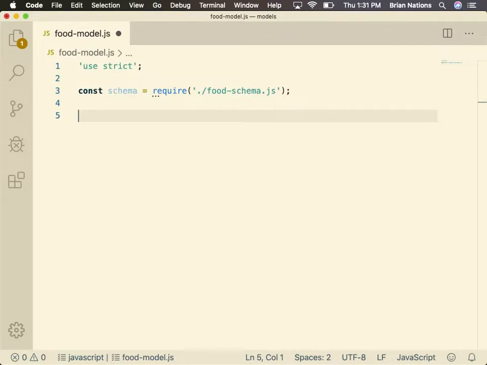Now there are methods, right? This is the important part. There are methods that are available to you through the use of Mongoose to be able to add things to the database, find things from the database, find specific things from the database. We're going to use those methods, and those methods can be connected to our schema in such a way that we can just call them to be able to find things from that specific database collection.